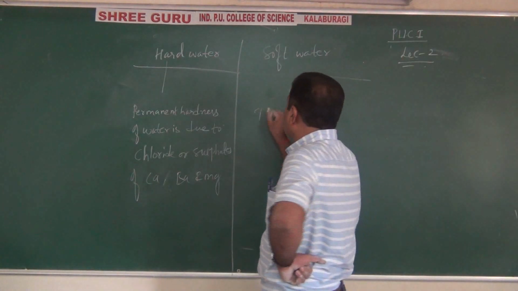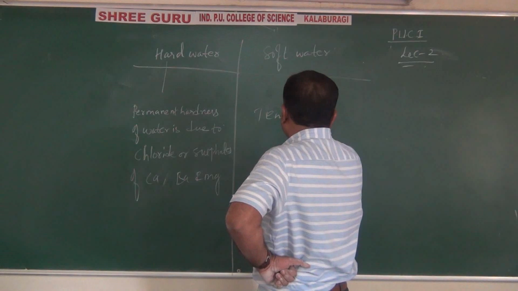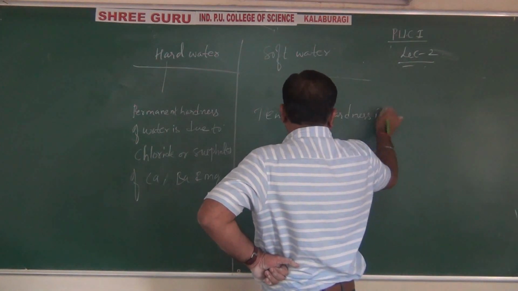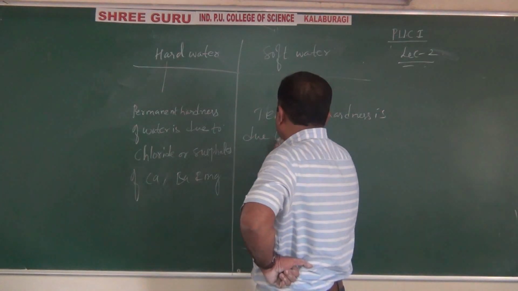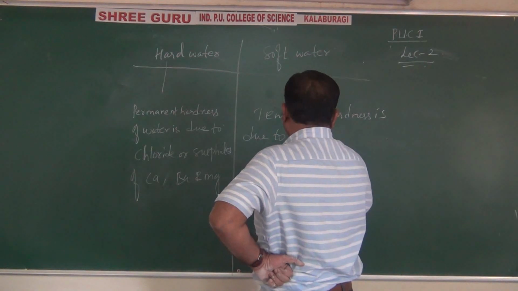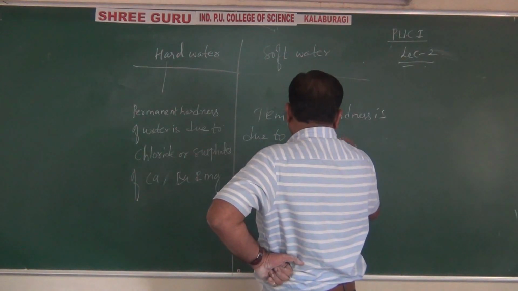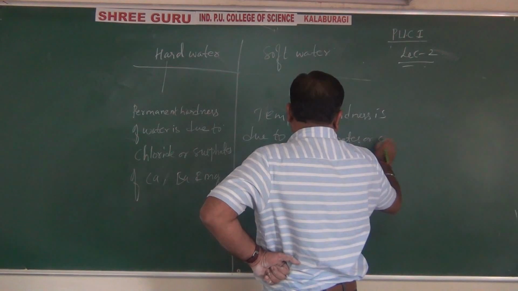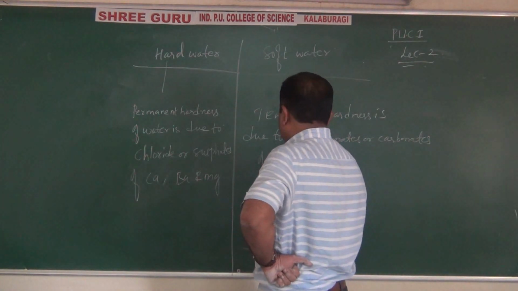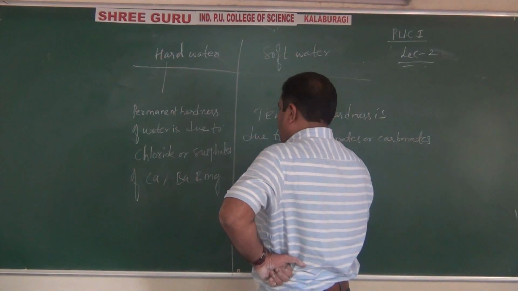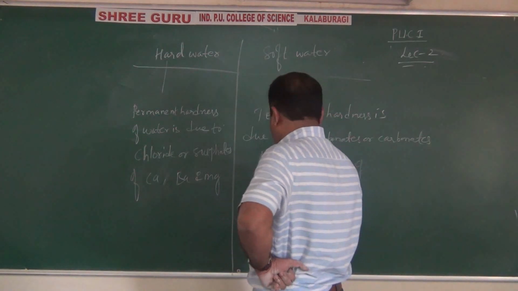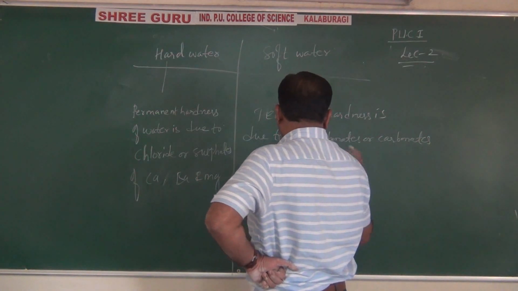But temporary hardness. Temporary hardness is due to what? Bicarbonates or carbonates of sodium, potassium, calcium or magnesium.